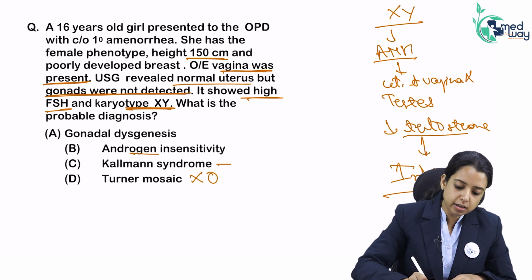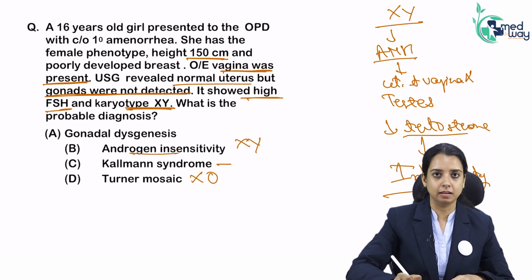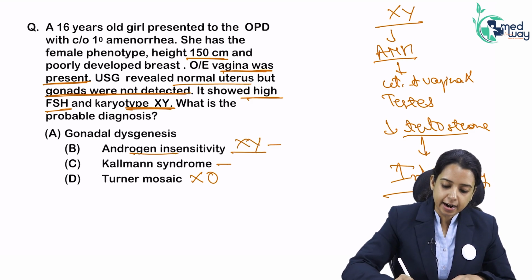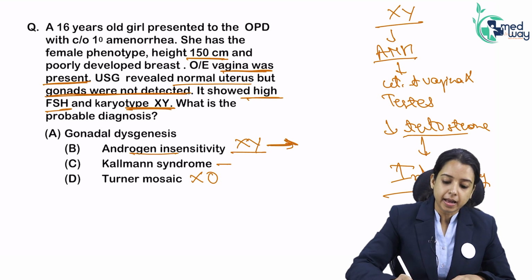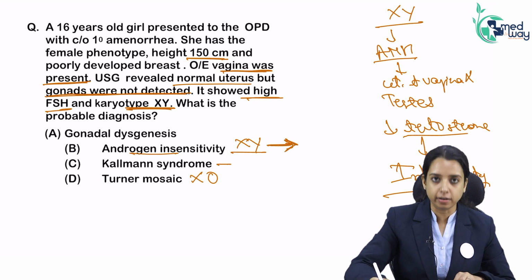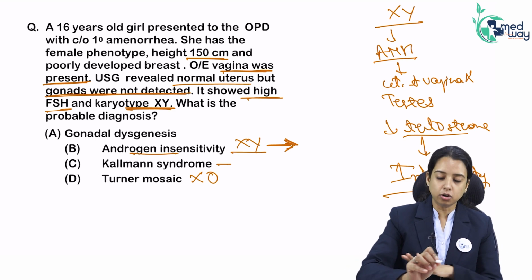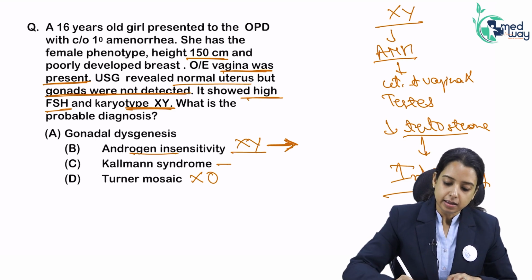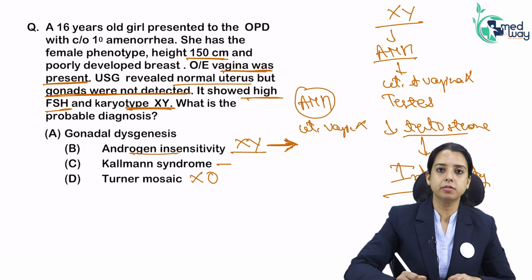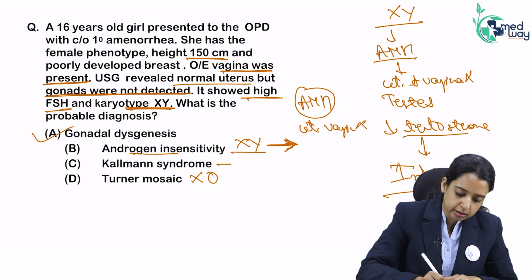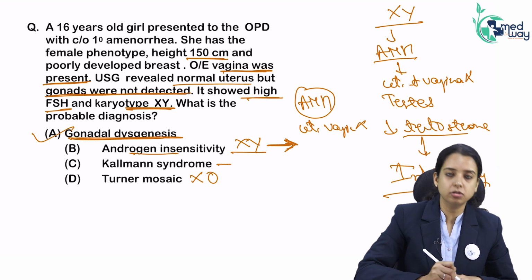Right? Androgen insensitivity is again an XY male, but with androgen insensitivity. There is no problem in the testis. The end receptors are not sensitive to androgens. Uterus and vagina will be absent again. Why? Because AMH is being secreted. So the only diagnosis here is gonadal dysgenesis.